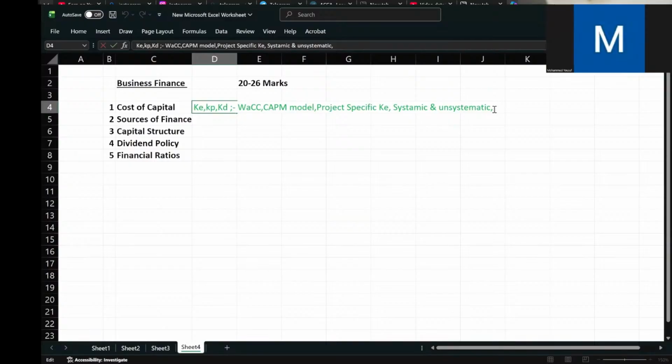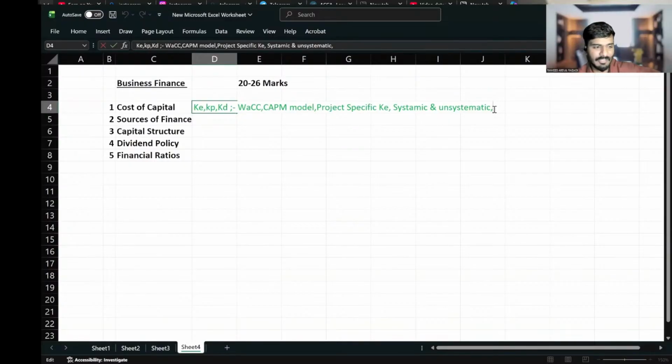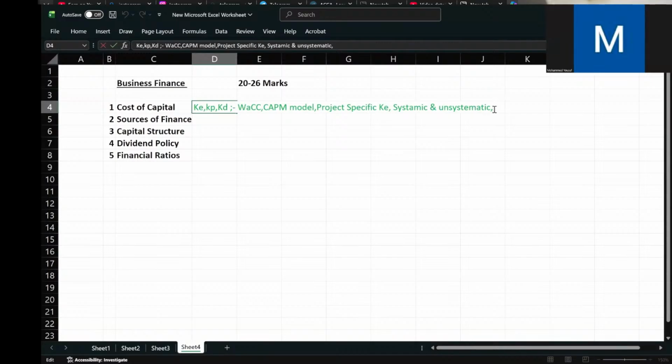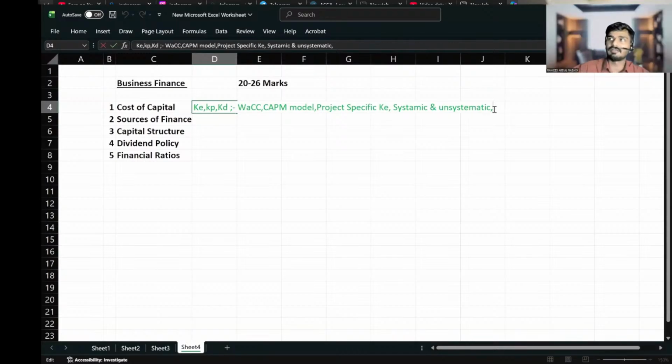Unsystematic risk affects only a specific company or a specific sector. So by diversification, like investing in different sectors, we can reduce that risk, right? Only in unsystematic risk can you reduce the risk by diversification. Diversification means we keep a diversified portfolio, which means we are investing in different types of companies and different sectors.